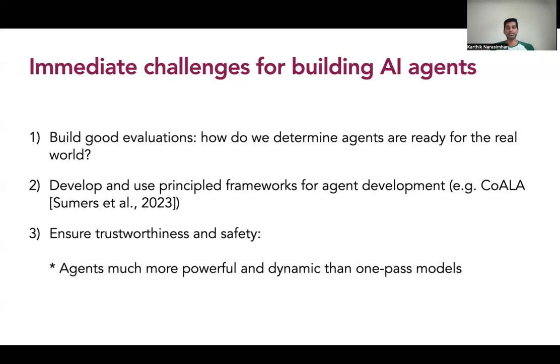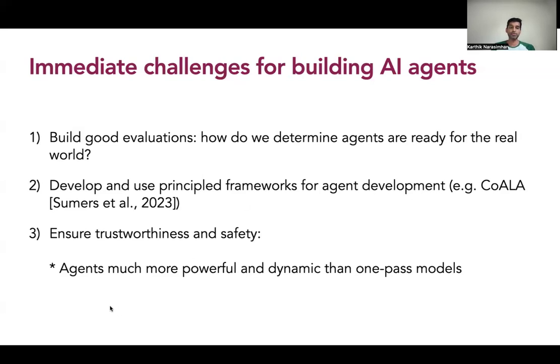Once we build those evaluations, we'll have a better sense of what we need to do to make them successful. And then we should be able to develop and use more principled frameworks for agent development, right? So not just doing prompting and things like that, but actually thinking about cognitive architectures and the like to be able to provide robust guarantees on the agents.